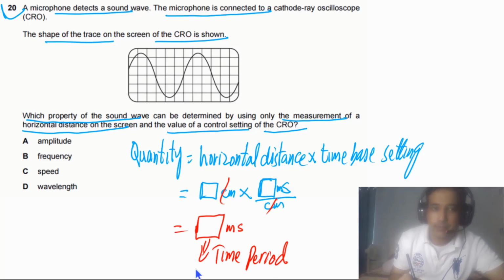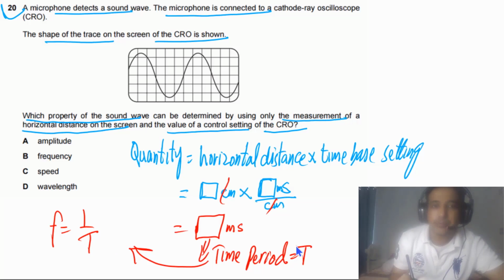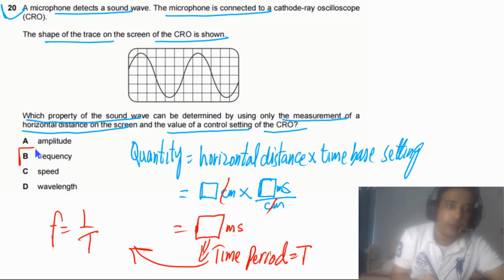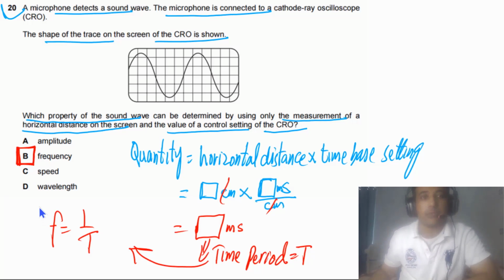And if we have the time period of the wave, then we can determine frequency. Frequency is equal to 1 over T, where T is the time period. So we can determine the frequency by reading the x-axis of the CRO graph.